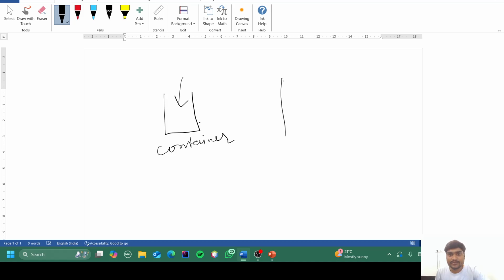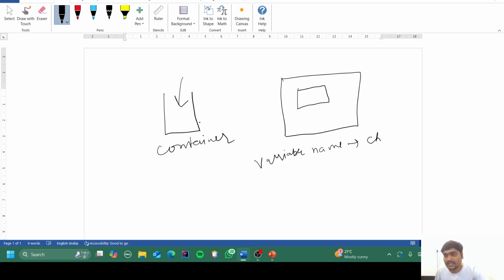Now, in the memory, whenever we define any variable, it takes a space. If I keep the variable name like ch, whenever we declare this particular variable, it is going to assign a particular space in the memory. Now, the size of the memory occupied by this particular variable depends on the data type.